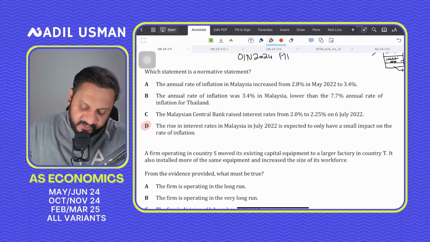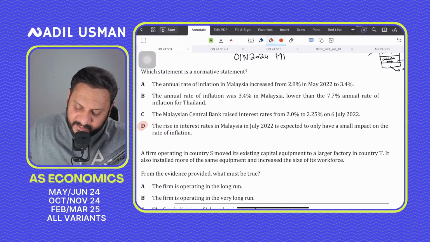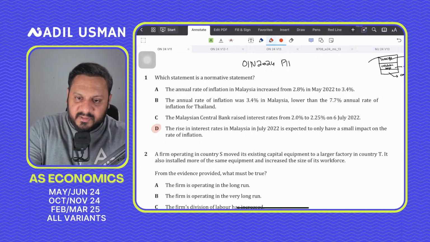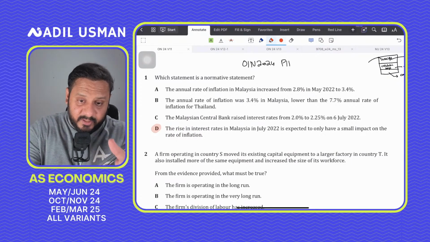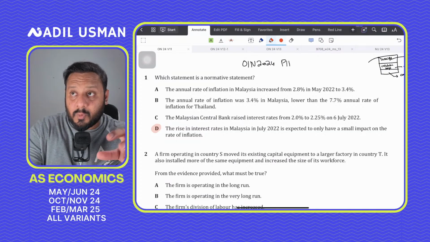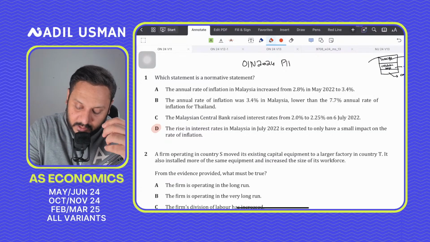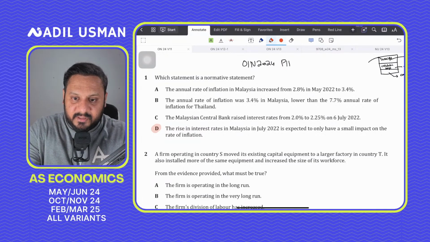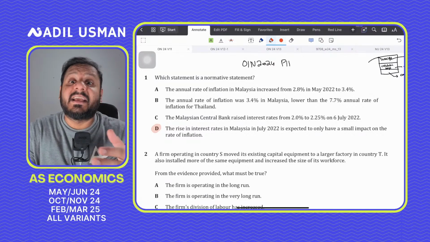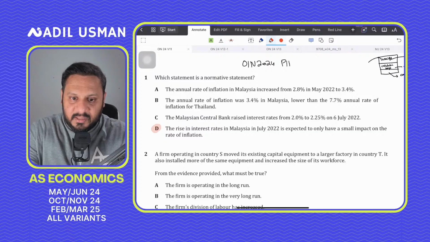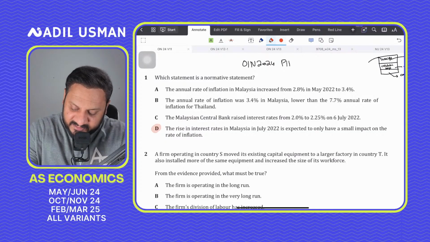The rise in interest rates in Malaysia in July 2022 is expected to have only a small impact, because it says it's expressing a value judgment. It's expected to have an impact means that it is expressing a value judgment about something, what ought to be or what should be, that it is expected to have a small impact. So something that includes any expectation or any interpretation, because interpretations are biased based on your own value judgments. Right, so it's a subjective assessment.